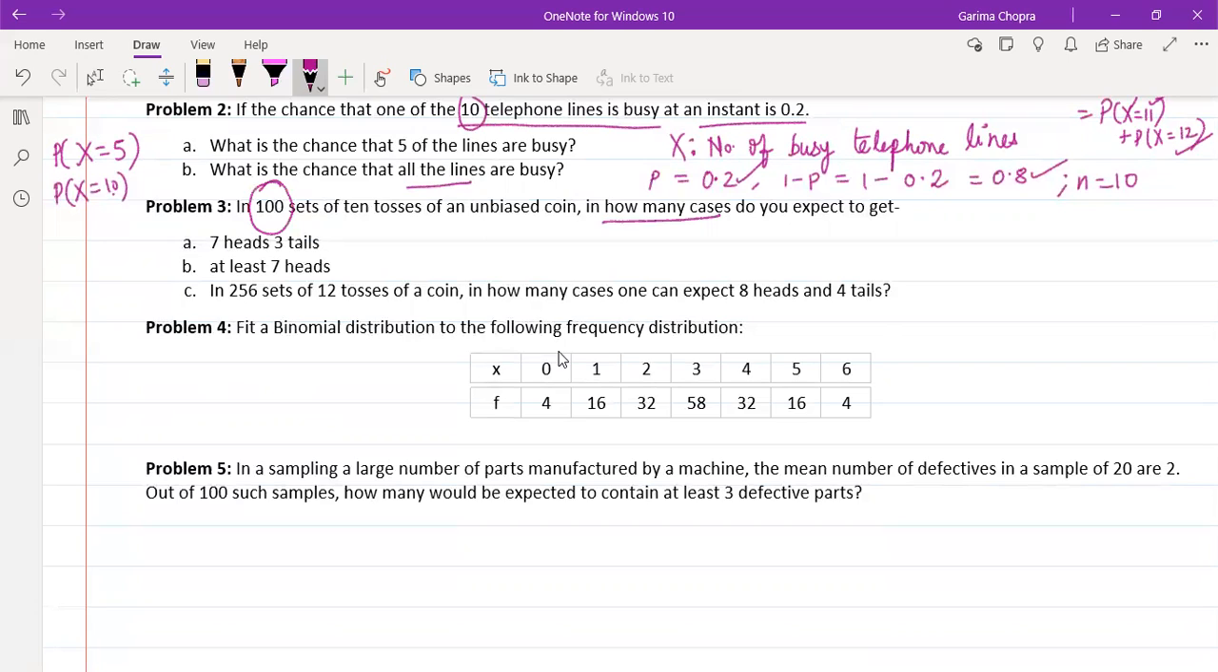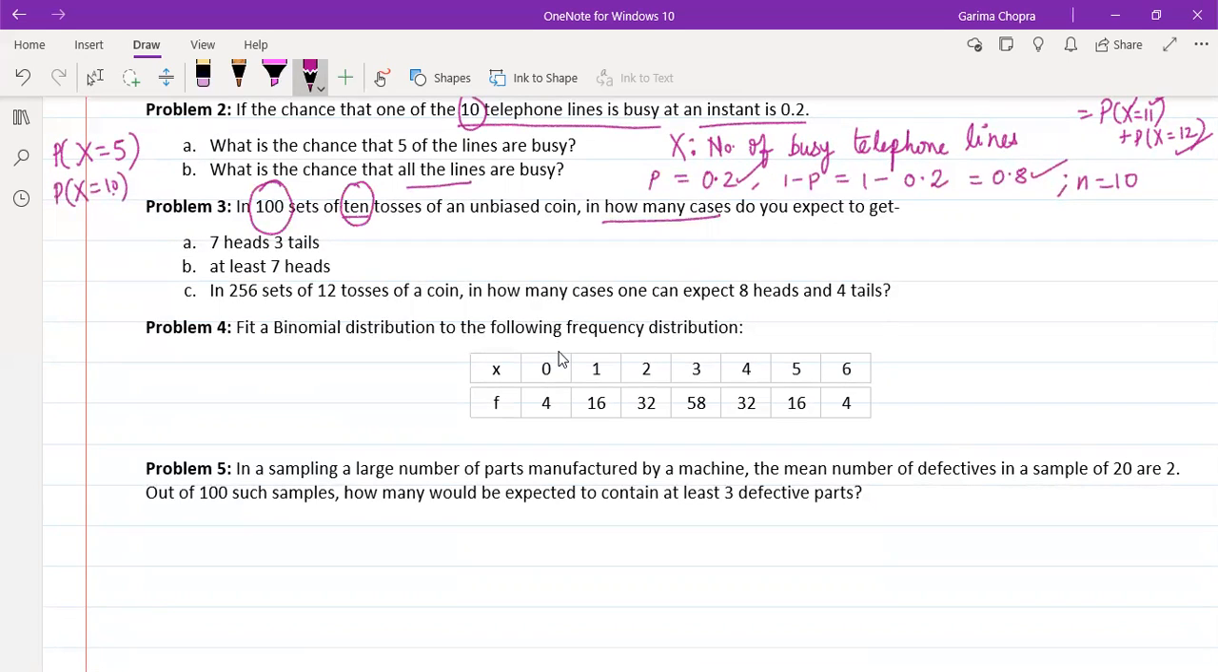They're asking in how many cases. Now they are not asking the probability, they are asking in how many sets out of these 100 sets, in how many sets do you expect to get 7 heads and 3 tails? 7 heads and 3 tails means in each set we have 10 tosses. So in how many cases will we have, out of these 10 tosses, head in 7 cases and tail in 3 cases.